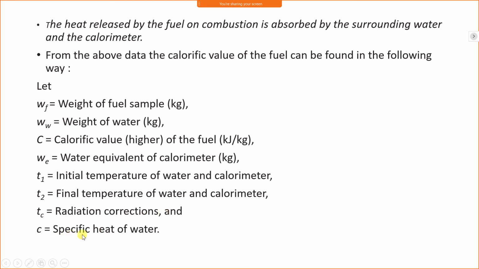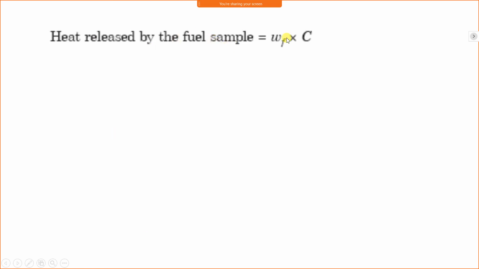Now Cw is the specific heat of water. Therefore, the heat released by the fuel is the mass of fuel times the calorific value of fuel. Wf is the mass of fuel and C is the calorific value of fuel. During combustion, suppose mass is 1 kg and calorific value is 1000, then 1 into 1000 kilojoule per kg of heat will be generated. But in this case, we have to calculate the calorific value. We don't know the value of C. We know the value of Wf, the mass of fuel.